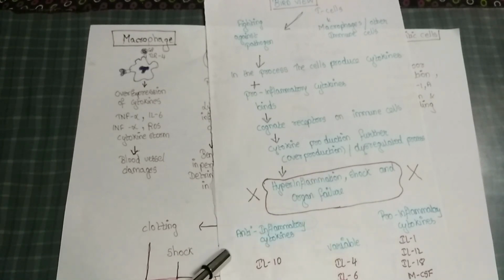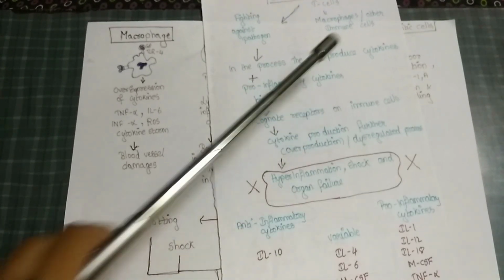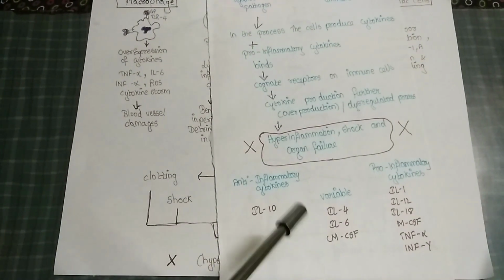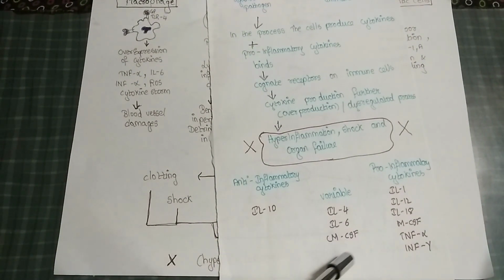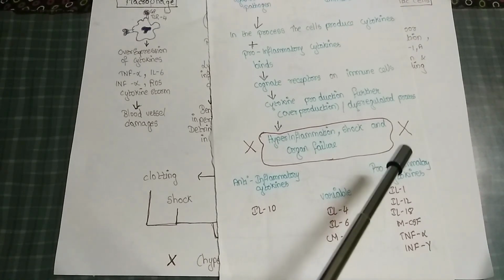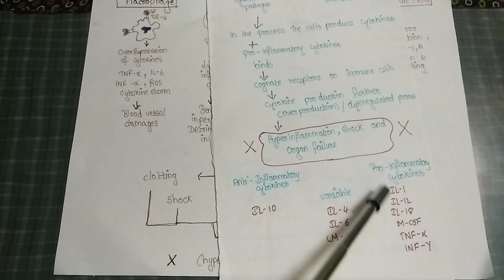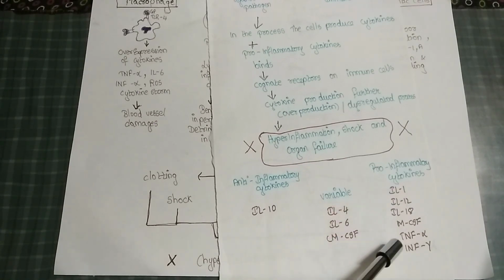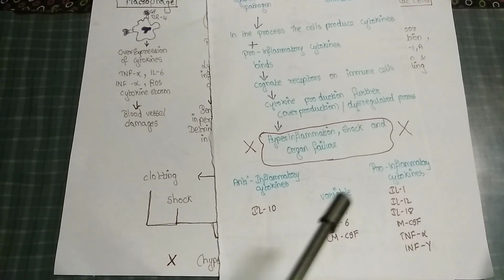What are these cytokines that we have seen? Anti-inflammatory ones are interleukin 10, interleukin 4 and 6, and GM-CSF, and the pro-inflammatory cytokines are interleukin 1, 12, 18, tumor necrosis factor alpha, and interferon gamma.